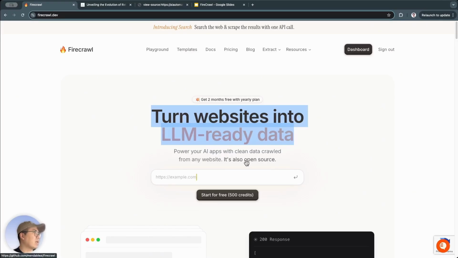They emphasize FireCrawl as open source, which means you can download, install, and self-host to use for free. Of course, this open source version will also have some limitations. As for those limitations, I'll go into more detail about them later on.